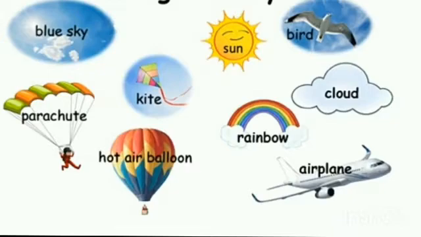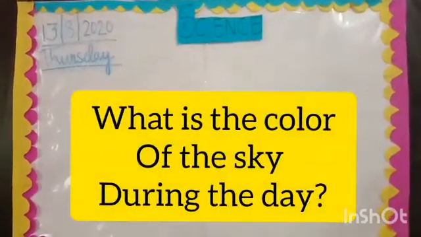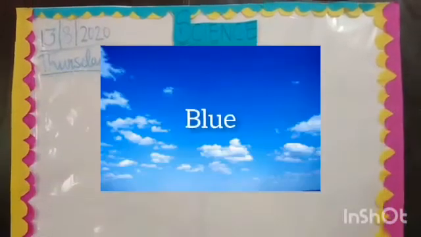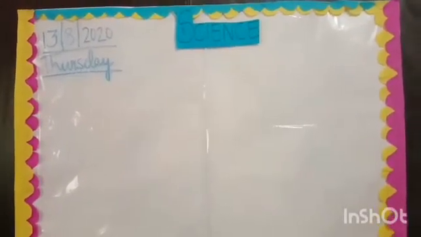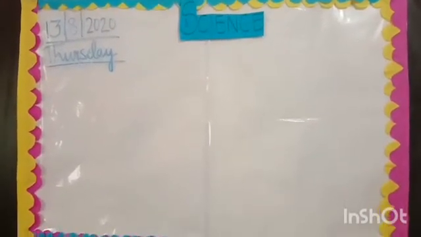So, we all can see these things clearly at daytime. And pictures and you all will tell me again that when do we see these things.